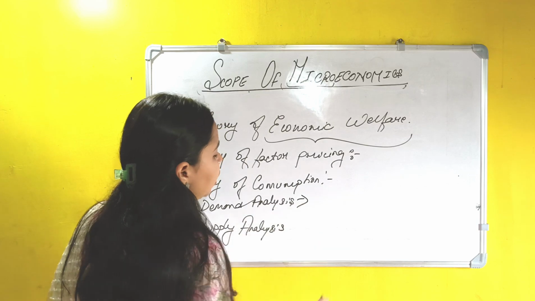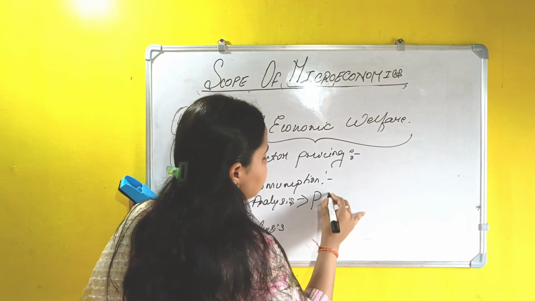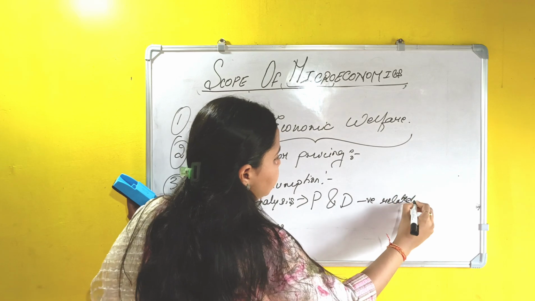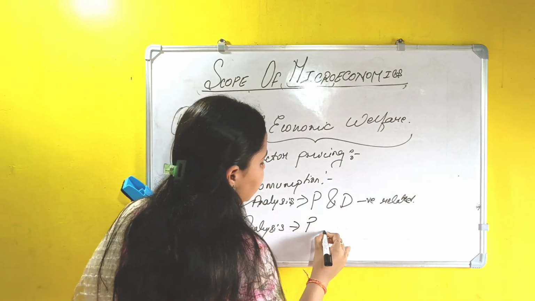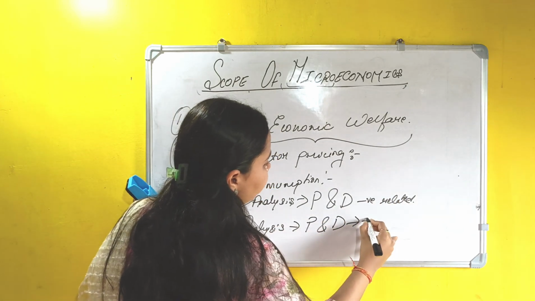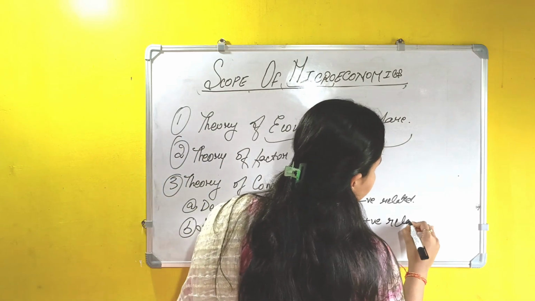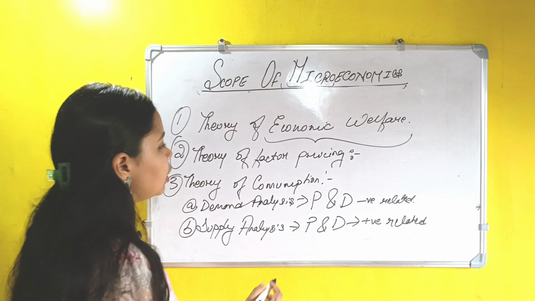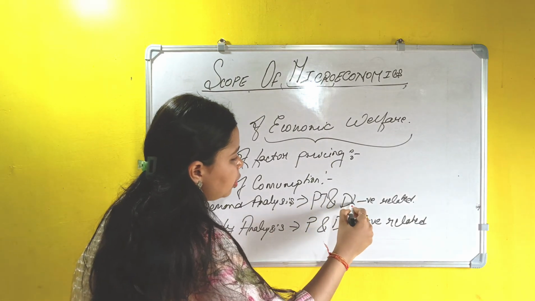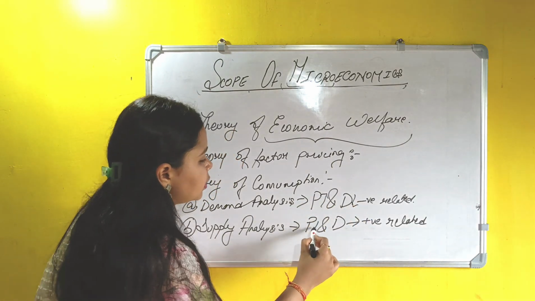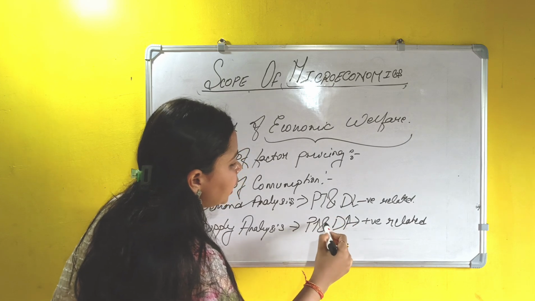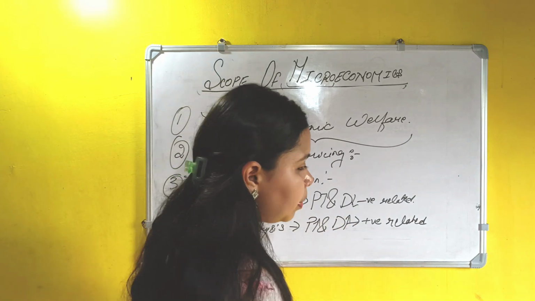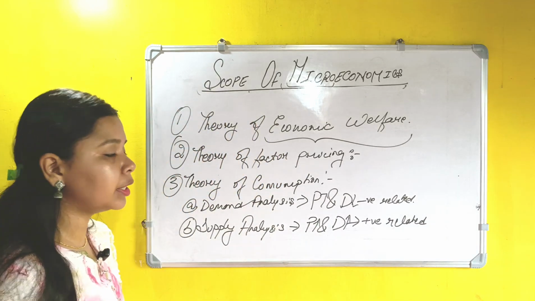We know that in demand analysis, price and demand are negatively related. We have already discussed these things. Price and quantity supplied are positively related in supply analysis. That means whenever price increases, demand falls, whereas in supply analysis, whenever price increases, the quantity that will be supplied in the economy increases, so they are positively related.